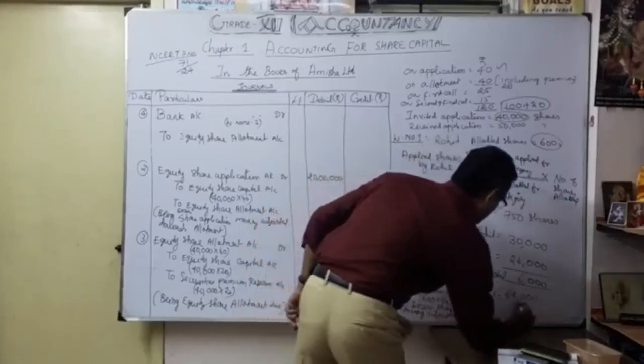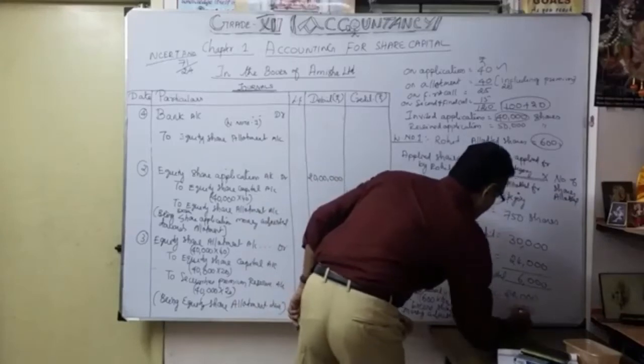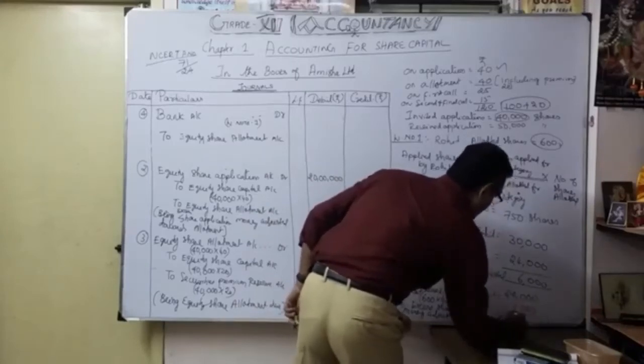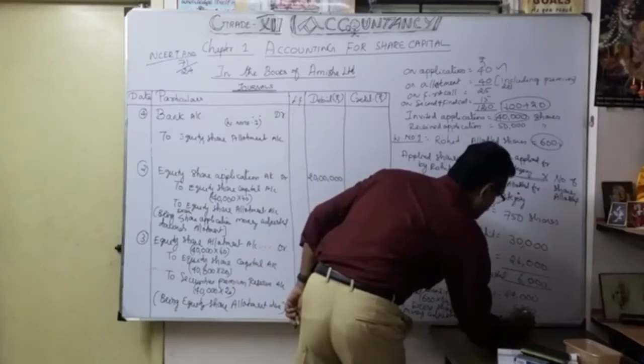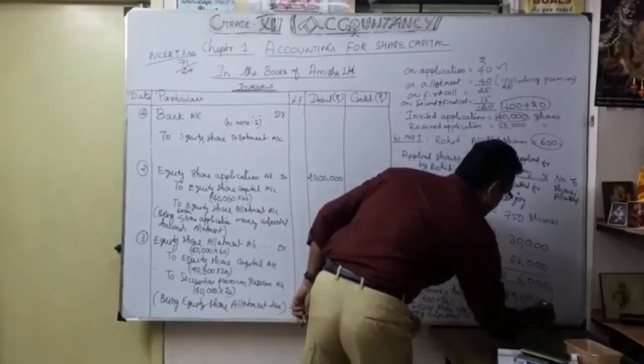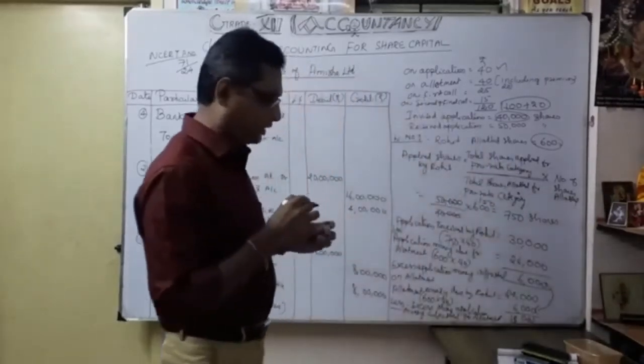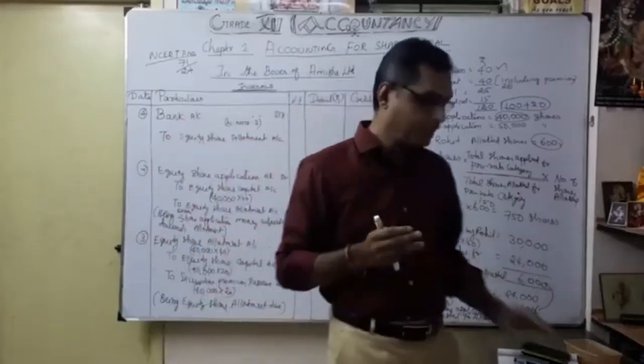How much? This 6,000. So he is supposed to pay how much? Only 18,000. So the share allotment due is 18,000.